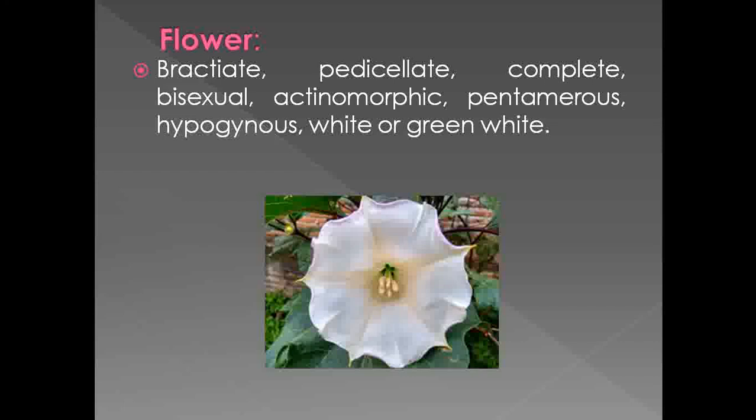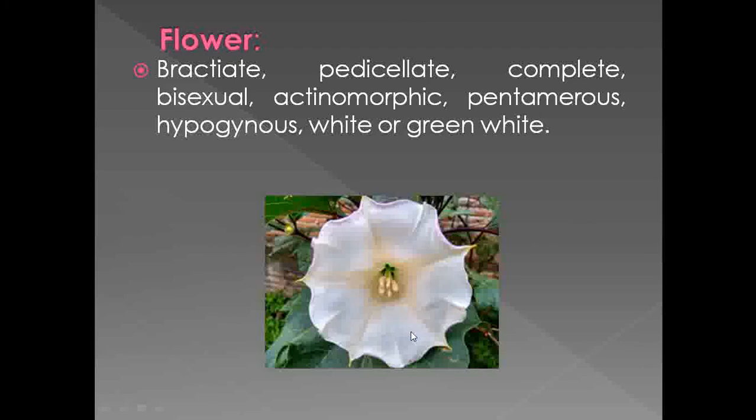As the flower shows presence of calyx, corolla, androecium, gynoecium, that's why the flower is complete one. As the flower shows presence of both the sex organs, that is androecium and gynoecium, that's why the flower is bisexual. Then the flowers are actinomorphic. Actinomorphic means whenever you cut the flower in any plane, it will give two equal parts. This flower is known as actinomorphic flower. So the flowers which are observed in Datura metal, they are actinomorphic.